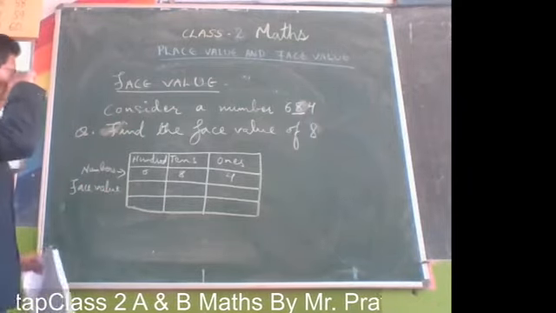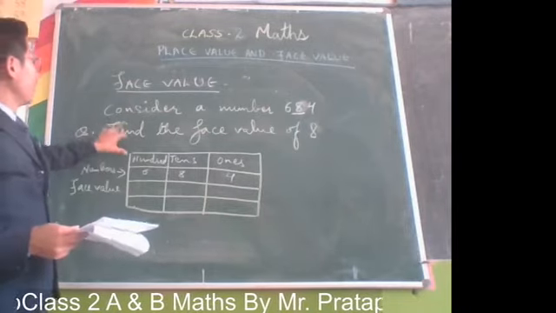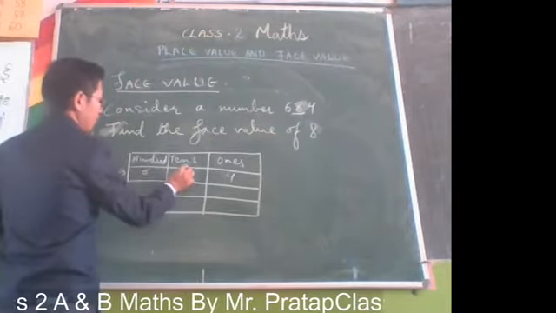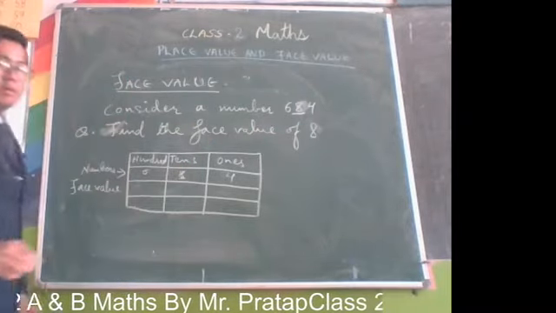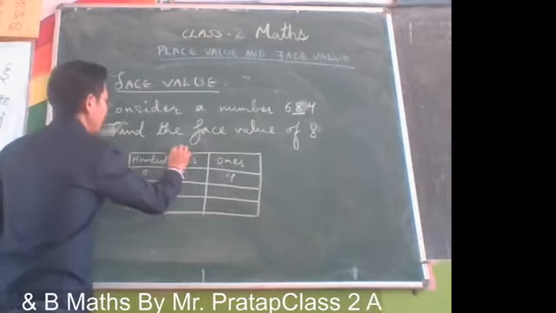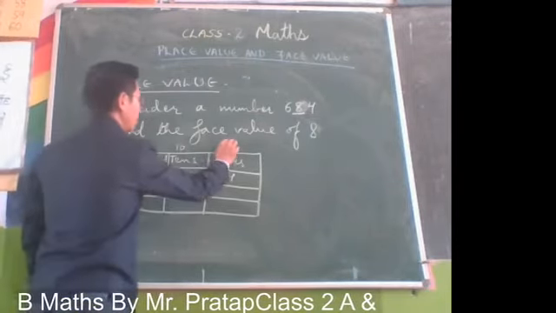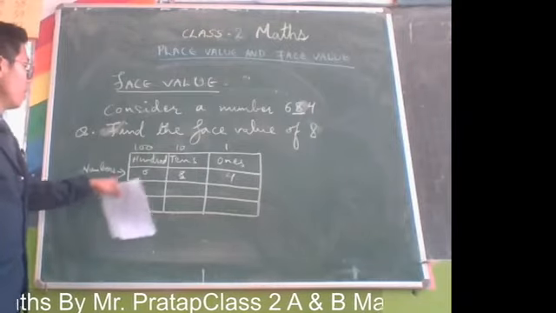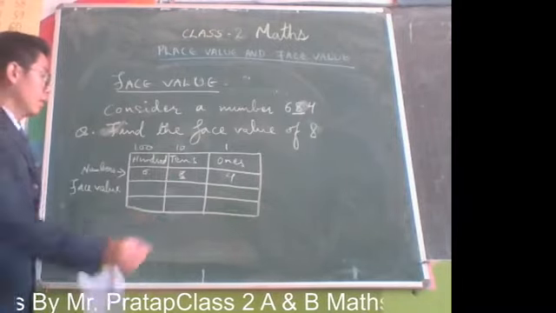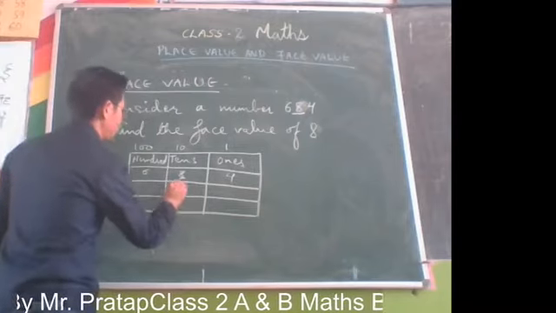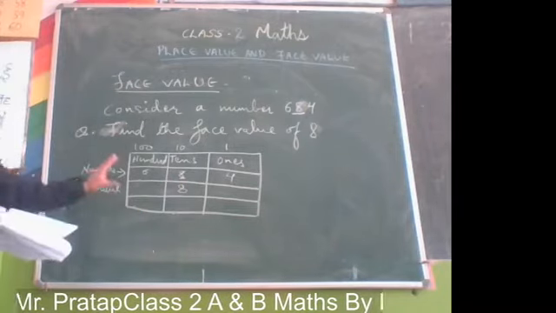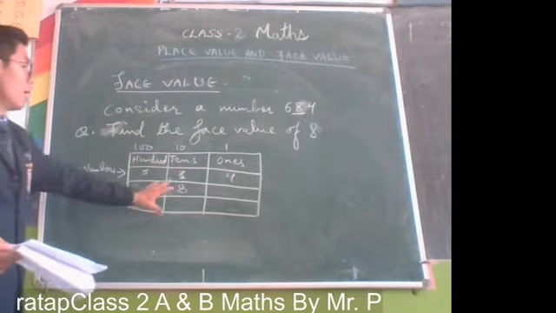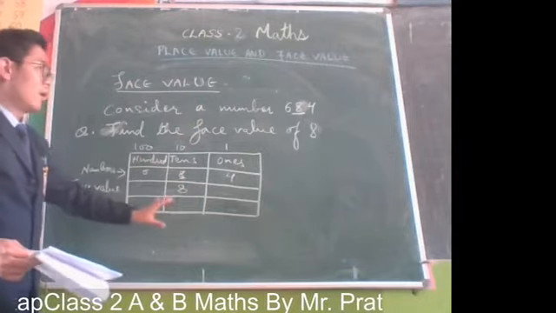Face value. Now, find the face value. The question is: find the face value of 8. For this number, we need to find the face value. This is ones, this is tens, and this is hundreds. The face value of 8 will be 8. It will remain unchanged.